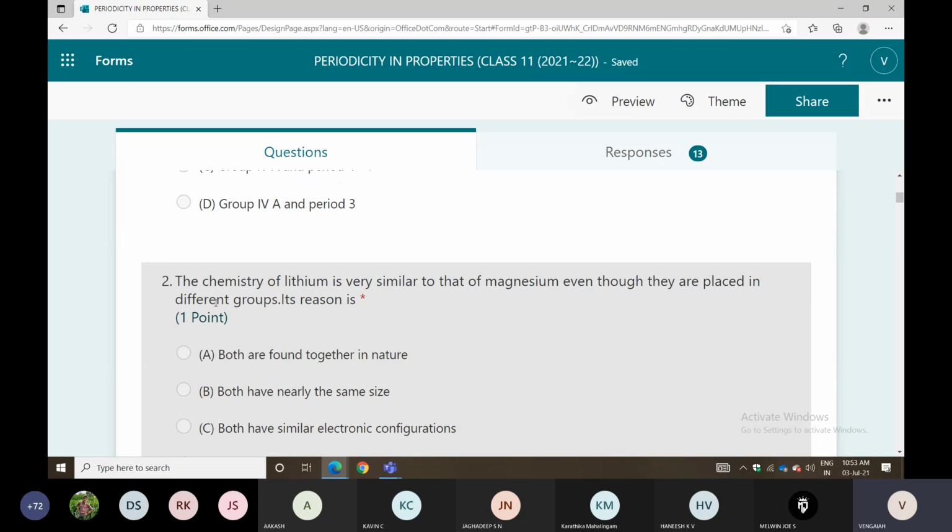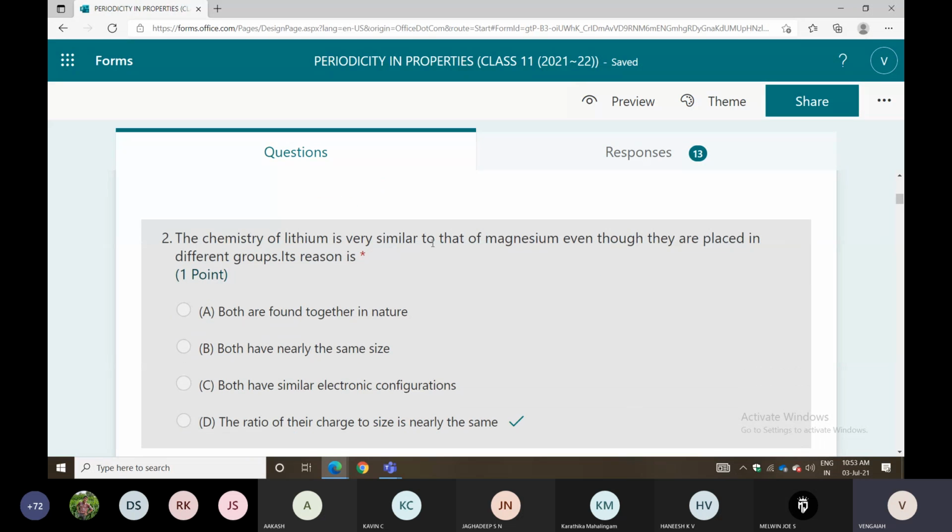Next one is the chemistry of lithium is very similar to magnesium, even though they are placed in different groups. The reason is the diagonal relationship. The ratio of their charges to size is nearly the same.